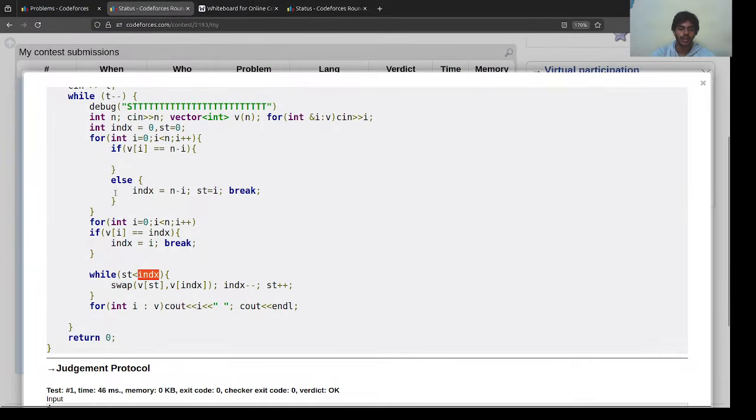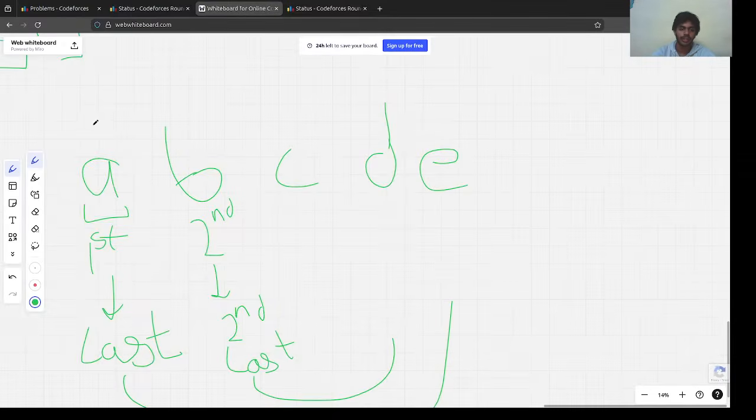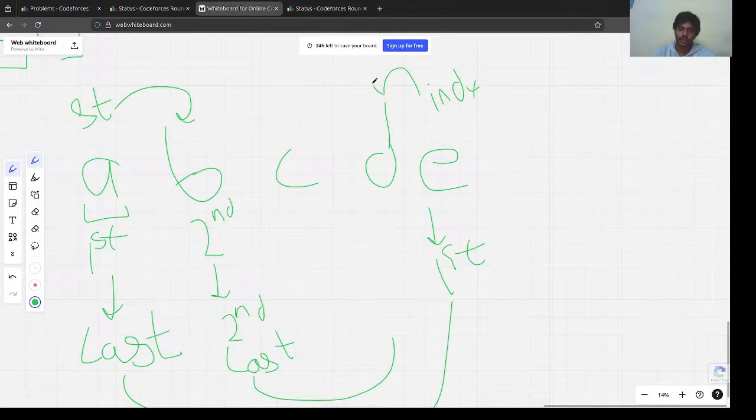So this is the code for it, right? After each swap we decrease our R, we increase our L. So using 2 pointers, initially this is our starting point, this is our INDX or ending point, right? We swap them, this turns into the last element, this turns into the first element, right? And then we relocate the pointers.